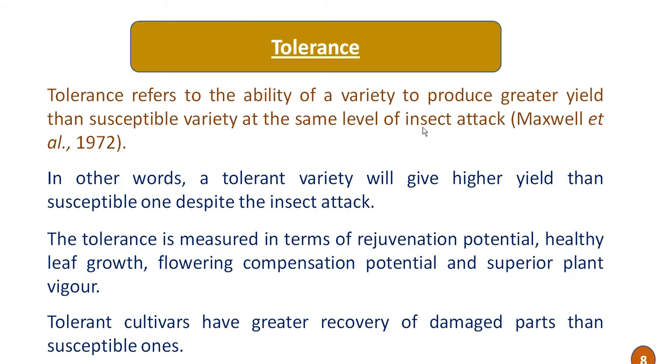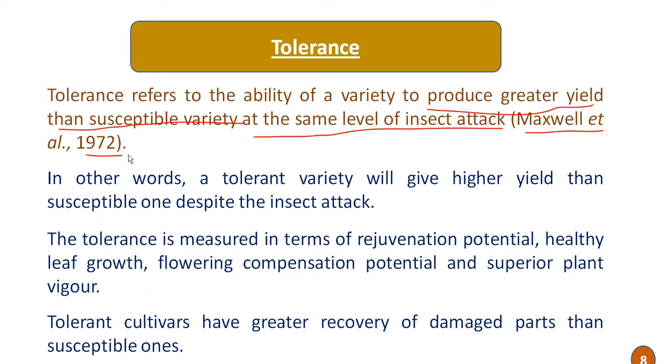Then the next one is tolerance. Tolerance refers to the ability of a variety to produce a greater yield than a susceptible variety at the same level of insect attack. This definition of tolerance was given by Maxwell and co-workers in 1972.